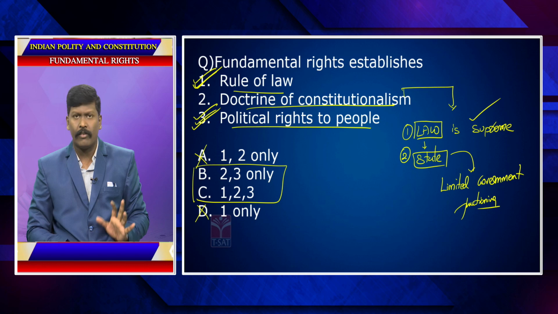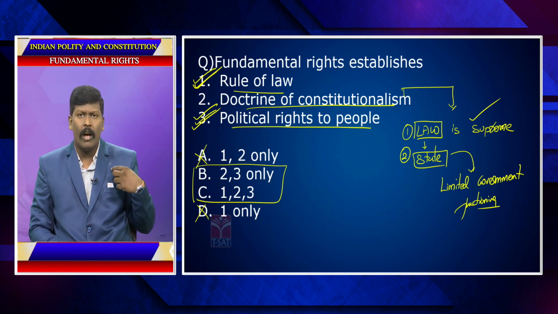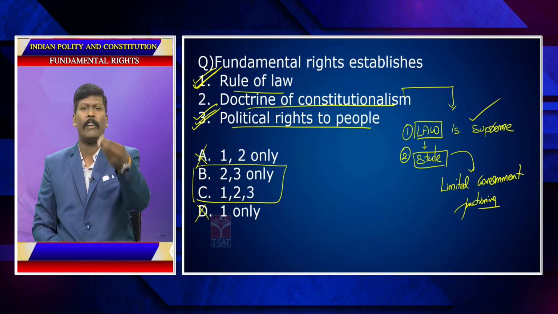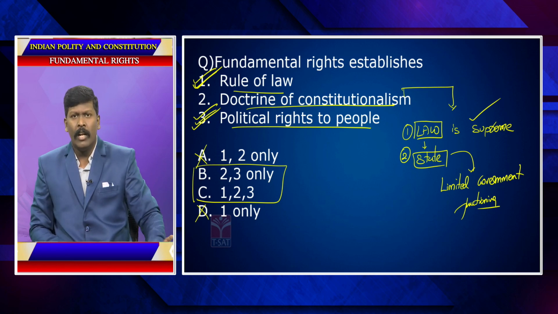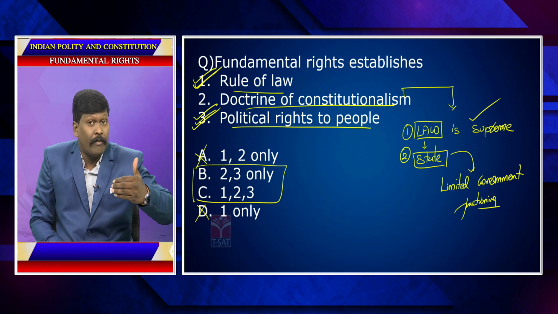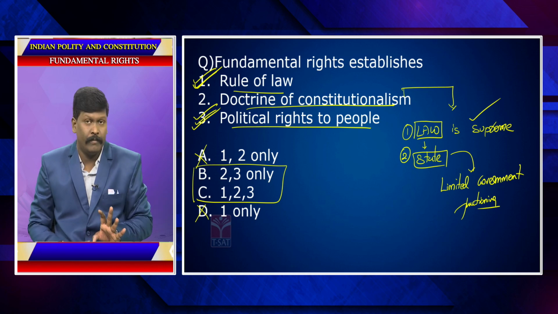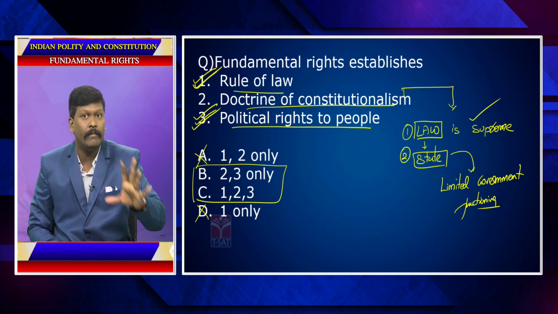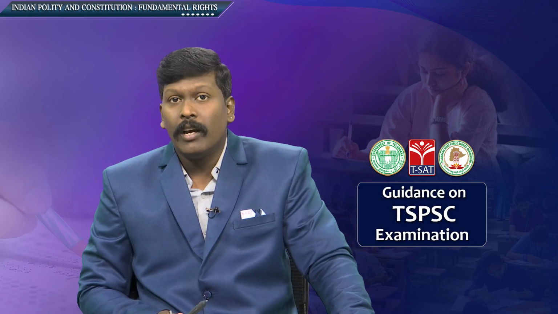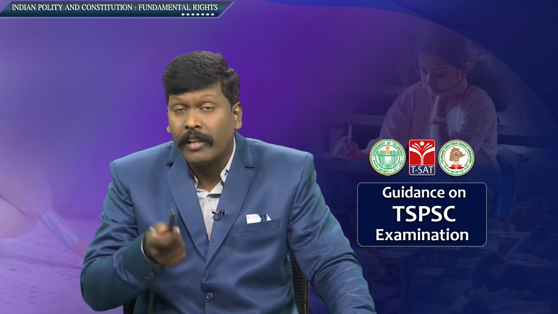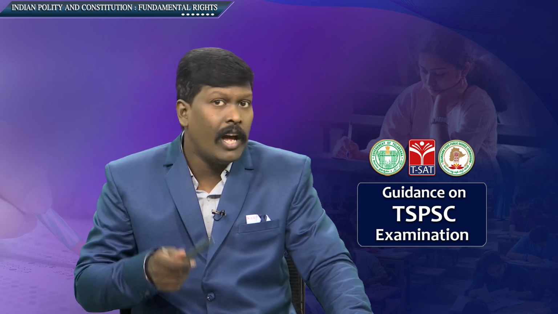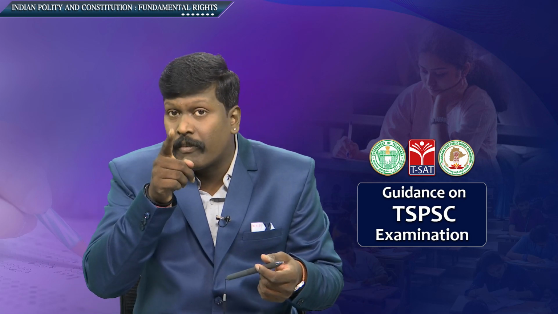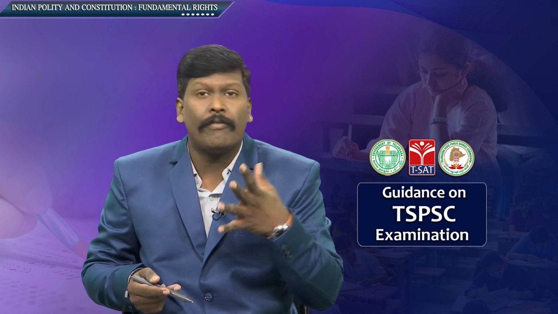There are fundamental rights. Suppose I am the Prime Minister of India. Imagine I am the Prime Minister of India for 30 seconds. Now, after becoming the Prime Minister of India, Adani is my close friend. Ambani is also a close friend. I want to give subsidies for them. What? You want to give subsidy for the richest man in Asia? Richest man in India? How is it possible? It is against your fundamental right.